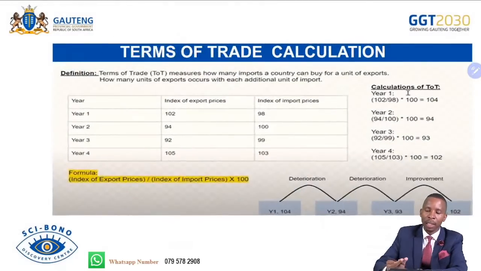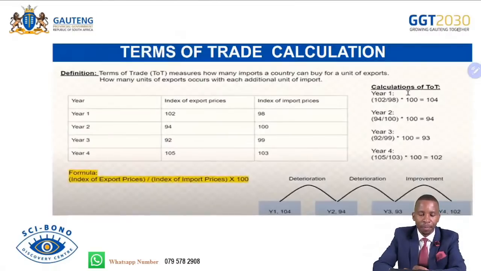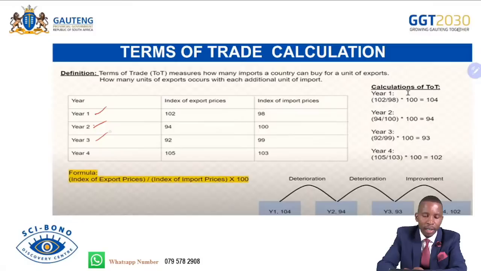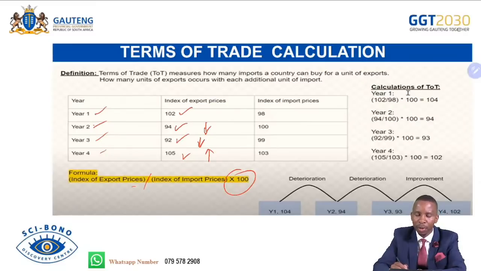So this table is showing you how to calculate terms of trade. We have year 1, year 2, year 3, and year 4. The formula is terms of trade equals the index of export prices divided by the index of import prices, multiplied by 100. For the index of exports, we have 102, 94, 92, 105. So this indicates a decline, another decline, and then there will be an increase. Index of imports: 98, 100, 99. So this means an increase, then a decline, and then an increase again.